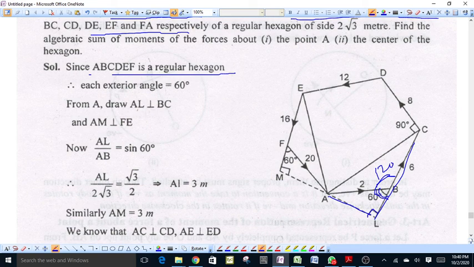Similarly, if we drop a perpendicular from A on EF produced, that is AM, then angle AFM will be 60 degrees, because angle AFE is equal to 120 degrees, since each interior angle of the regular hexagon is equal to 120 degrees.